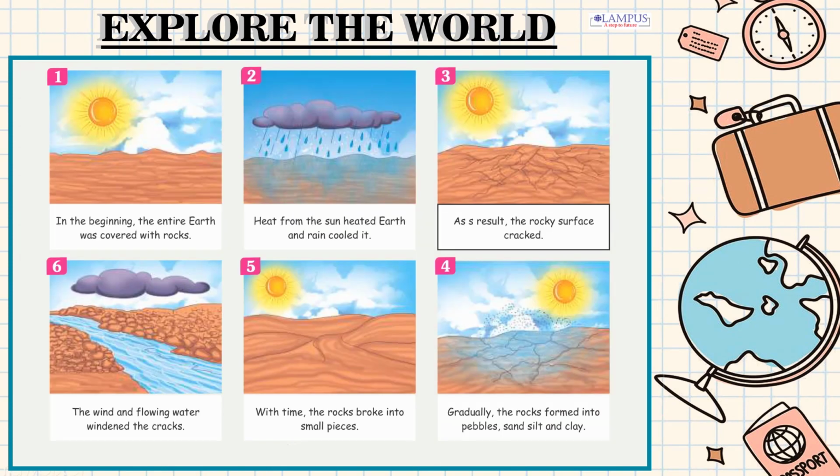1. In the beginning, the entire earth was covered with rocks. 2. Heat from the sun heated the earth and rain cooled it. 3. As a result, the rocky surface cracked. 4. Gradually, the rocks formed into pebbles, sand, silt and clay. 5. With time, the rocks broke into small pieces. 6. The wind and flowing water widened the cracks.